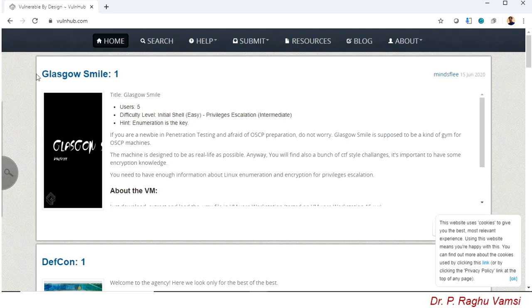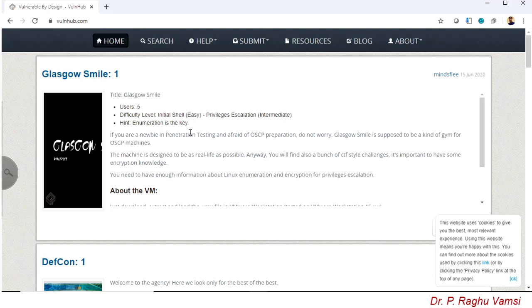By uploading this Glasgow Smile 1 operating system, the number of users available in this Glasgow system is 5, so you are supposed to identify who those users are. Next is the difficulty level: initial shell is easy, privilege escalation is intermediate, and the hint is enumeration is the key. These are the hints provided along with the vulnerable operating systems.